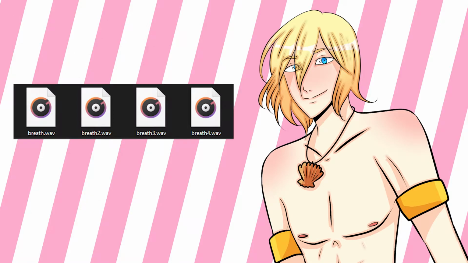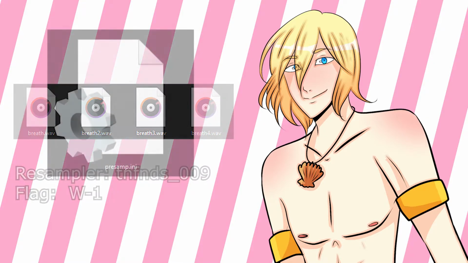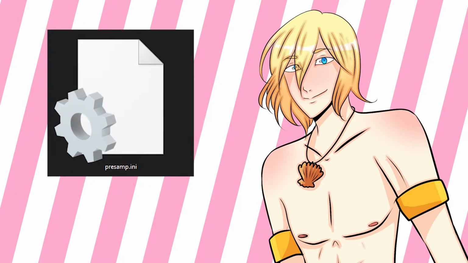Ilari has 4 standalone breaths. These are recommended to be used in an outside DAW mixing. If you would like to use them in UTAU itself, the resampler I recommend is TNFun009 and use the W-1 flag. At the courtesy of Clad, there is a presamp.ini file included in Ilari's bank. This will allow the UST to be converted to CVVC from CV-only phonemes automatically in a sample such as this.